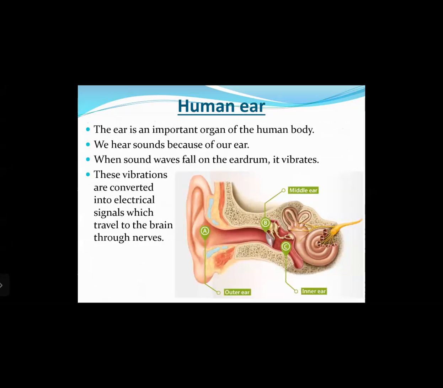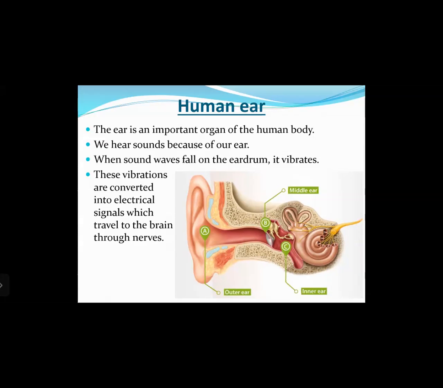Now let us move into the very important part of the chapter, that is relating to the human ear. Here we are going to study the various parts of the human ear and how exactly the human ear works. The ear is an important organ of the human body. It is one of the important sensory organs. We hear sounds because of our ear. When sound waves fall on the eardrum, it vibrates, and these vibrations are converted into electrical signals which travel to the brain through the nerves.